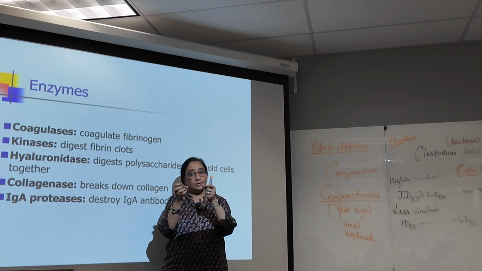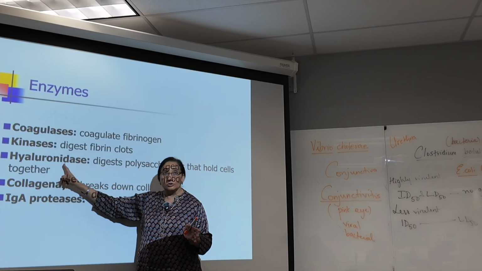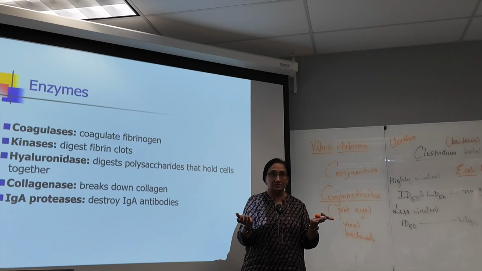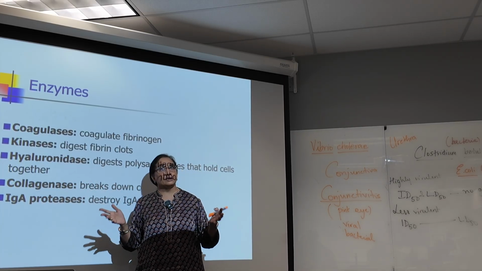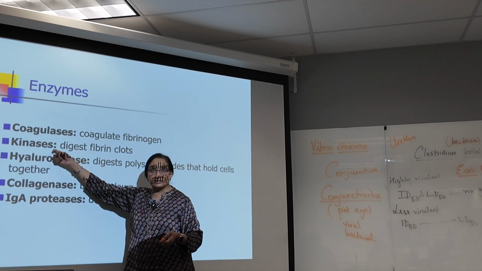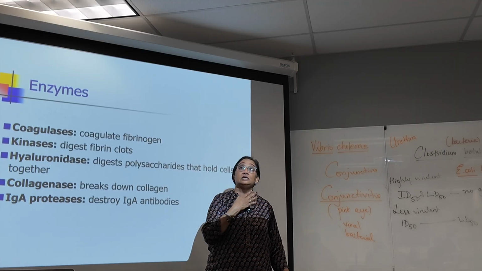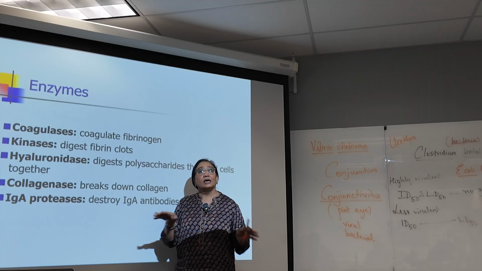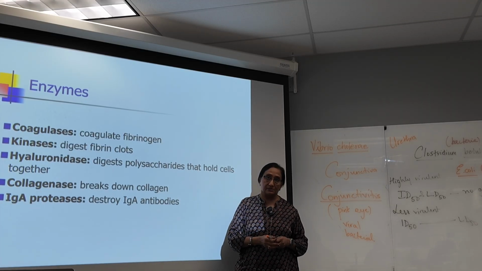If they can break down collagen, they can spread easily. Hyaluronidase: hyaluronic acid is another substance found in the connective tissue. If they can break that down, they can spread easily. So collagenase, hyaluronidase, kinase, these are all enzymes that break down the host's connective tissue proteins and help the microorganism to spread.